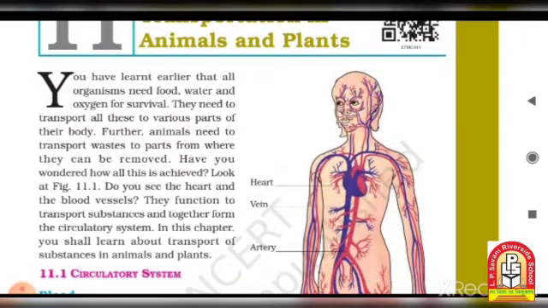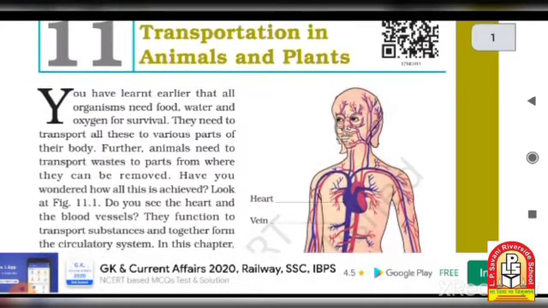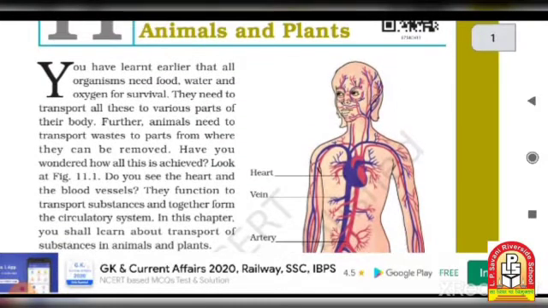So first of all, let's start with the introduction of this chapter. You have learned earlier that all organisms need food, water and oxygen for survival. They need to transport all these to various parts of their body. Further, animals need to transport waste to a part from where it can be removed. Have you wondered how all this is achieved?